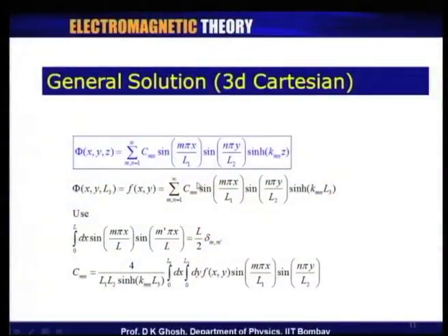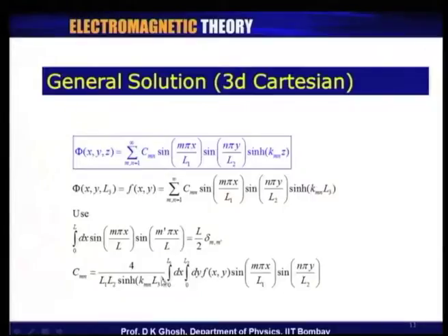Now, if you recall that integration, then you notice that I come to this equation here. I multiply both sides by sine m pi x over L 1 and sine n pi y over L 2, and integrate. Actually speaking, I should have said m prime n prime, but I know that unless m prime equal to m and n prime equal to n, these C m n's will go away.